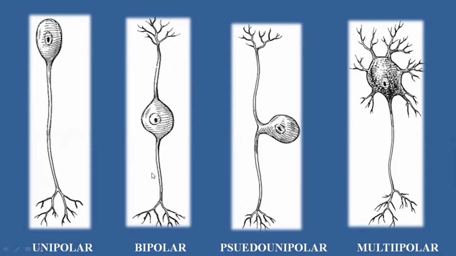Just because of the position or location of the dendrites and axon, they are of different types. Now let's have a look at each neuron and its function.